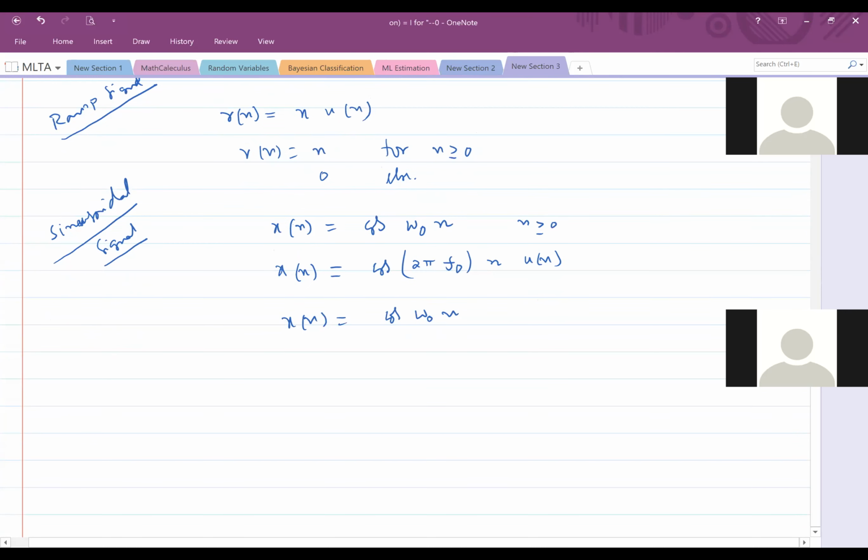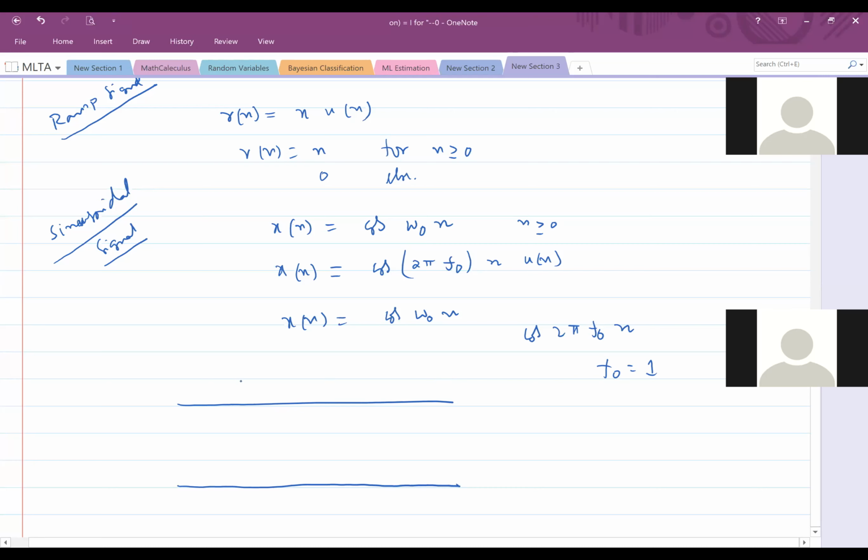Now as an exercise, what I suggest you do is, if you write a cos signal, sketch it for a particular, say, one period. For example, if I give cos 2 pi into f naught into n, I may say f naught equal to 1 as a simple example. You can sketch it for different values.